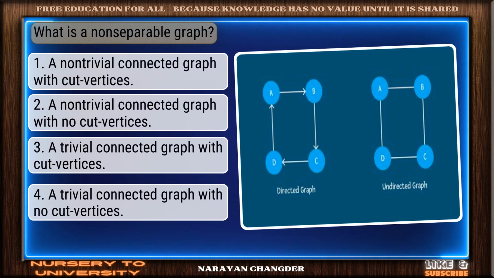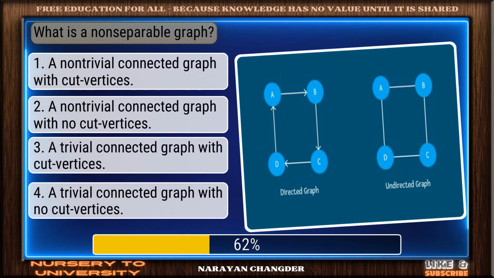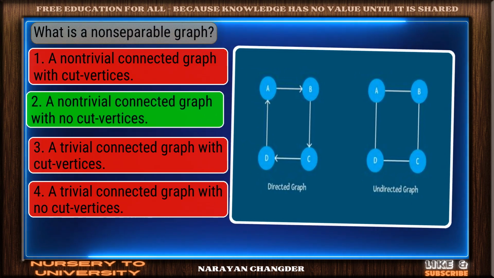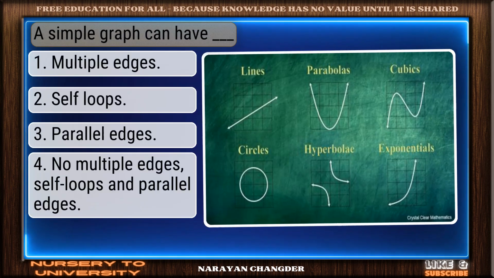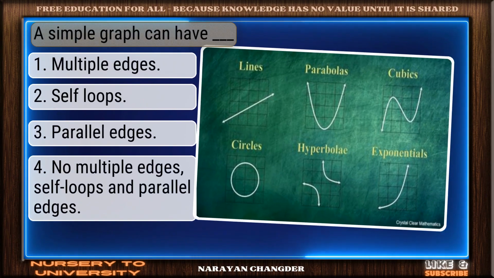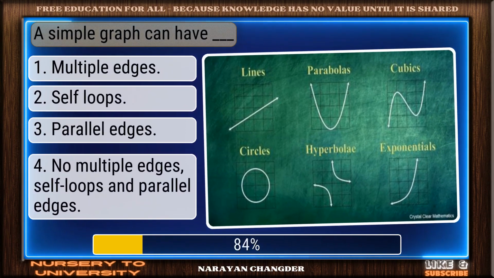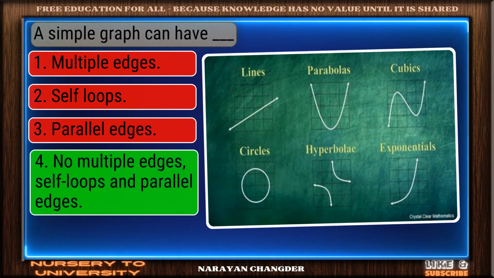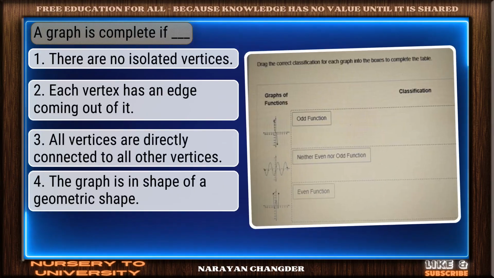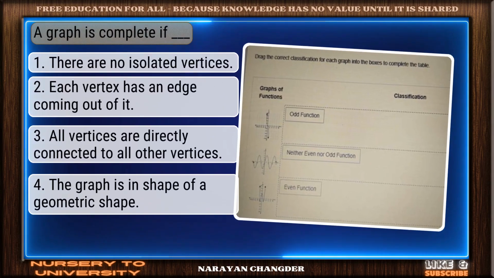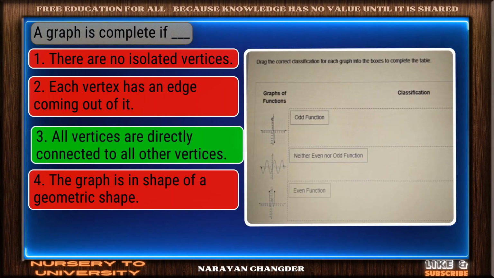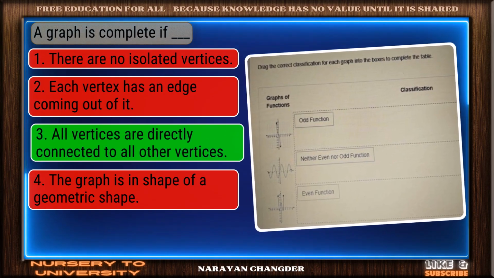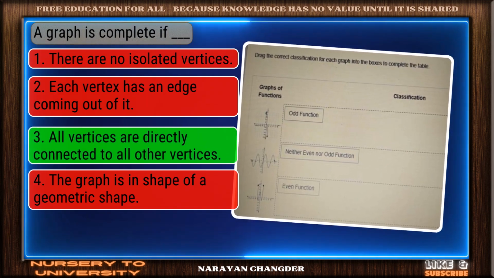Question number 61. What is a non-separable graph? Well reasoned. A non-trivial connected graph with no cut vertices is the correct choice. Question number 62. A simple graph can have dash. Good job. Your answer, no multiple edges, self-loops, and parallel edges, works well here. Question number 63. A graph is complete if dash. Strong choice. All vertices are directly connected to all other vertices is the right answer.